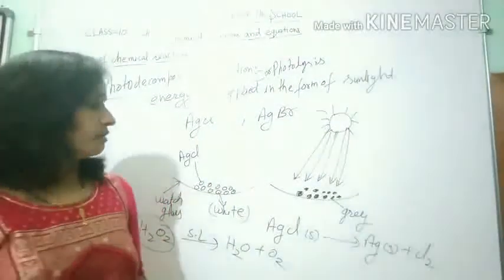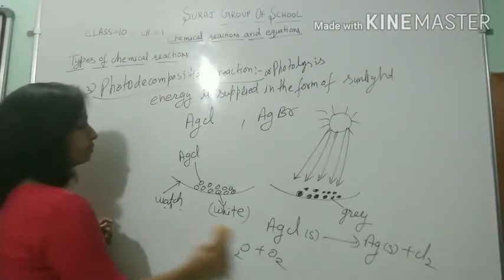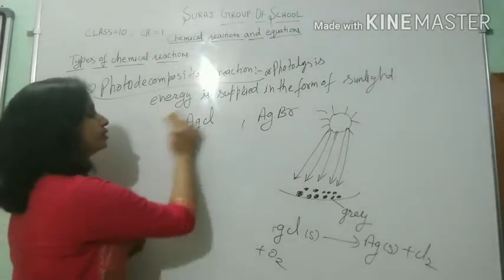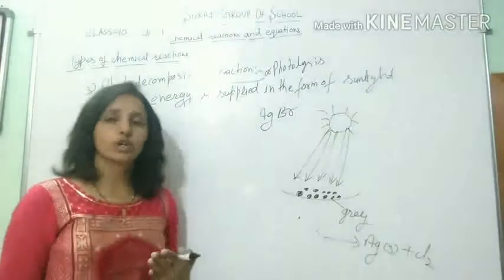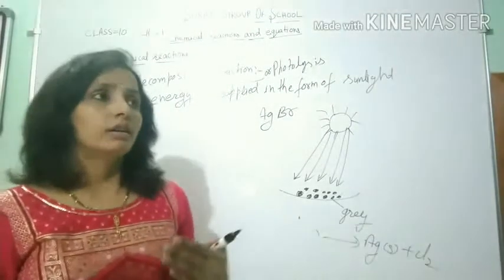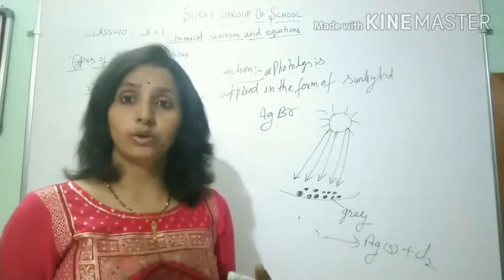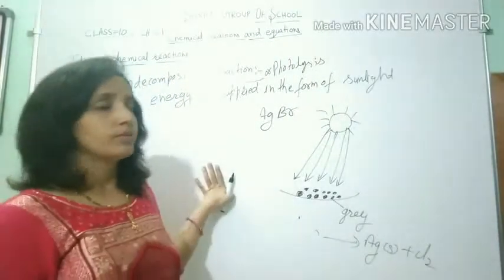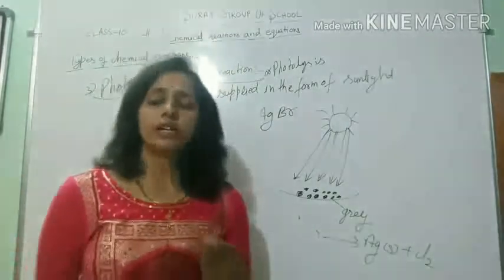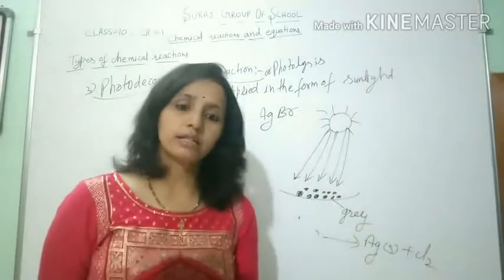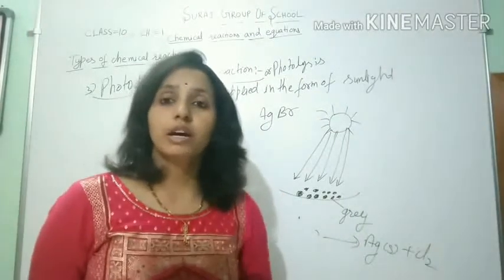Now we can discuss some uses of decomposition reactions. Decomposition reactions are used in the extraction of metals. Further extraction we can study in the chapter of metals and non-metals. So the first use is that decomposition reactions are used in the extraction of metals, and these decomposition reactions also take place in our body.